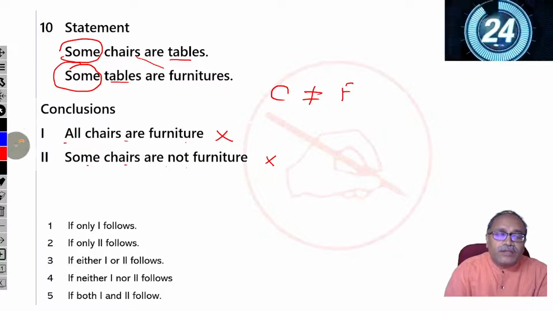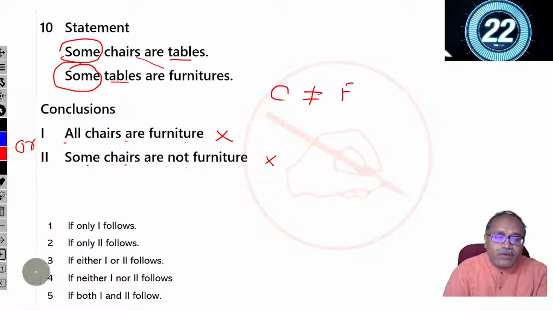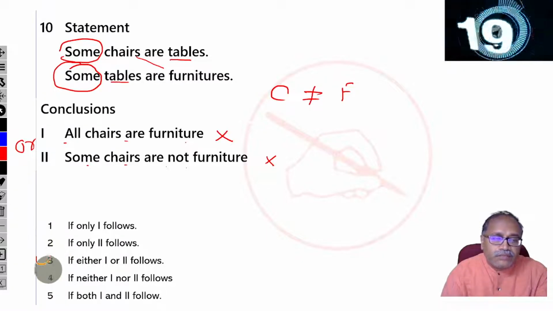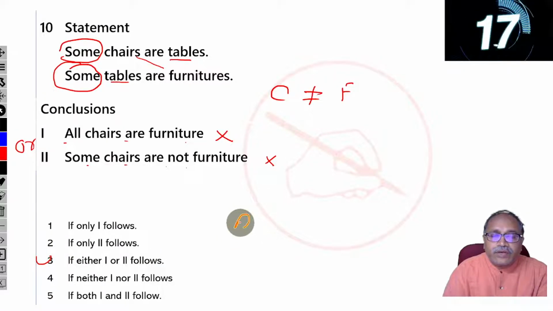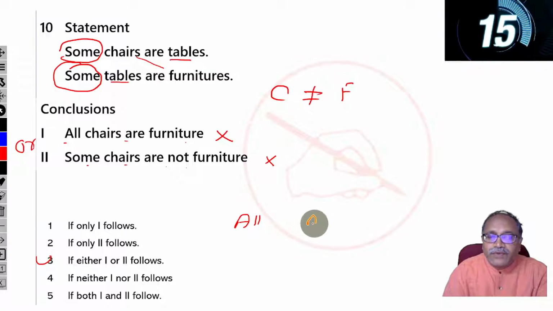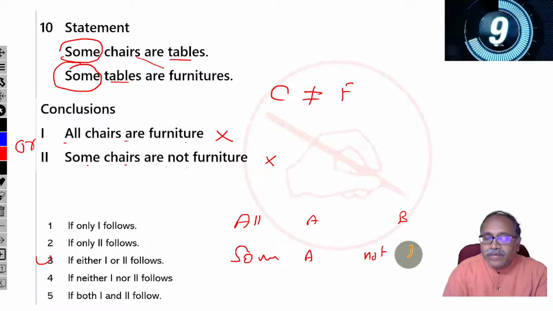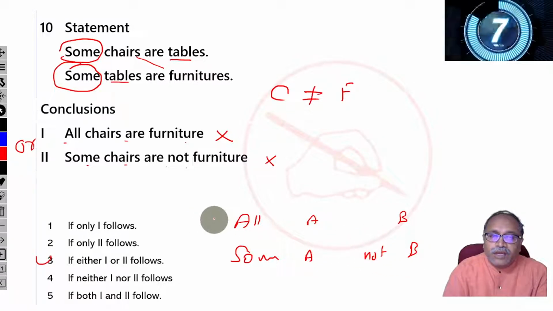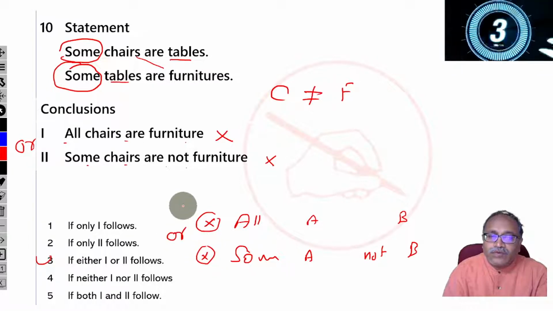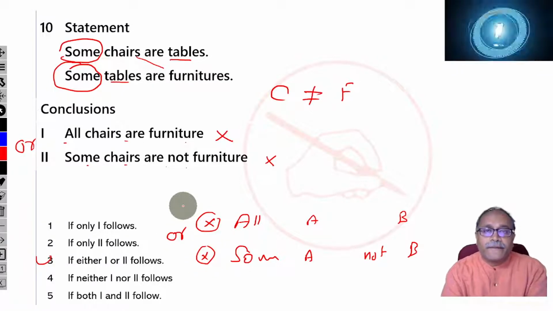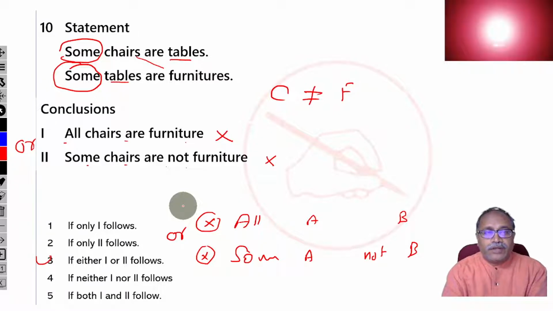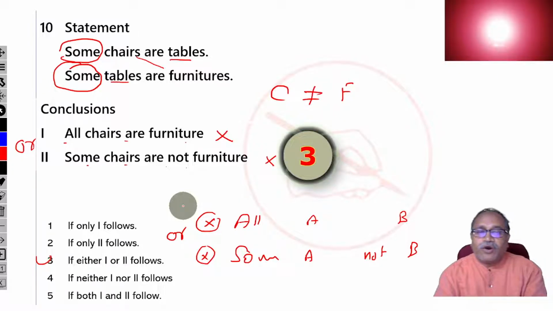But you know that these are the cases of either or, where option choice 3. Because you know that whenever this is all and if it is A and B and this is some and this is A and not B, whenever we get this order and I don't know the first one, I don't know the second one, then it is always either or. So let's check the answer, option 3.